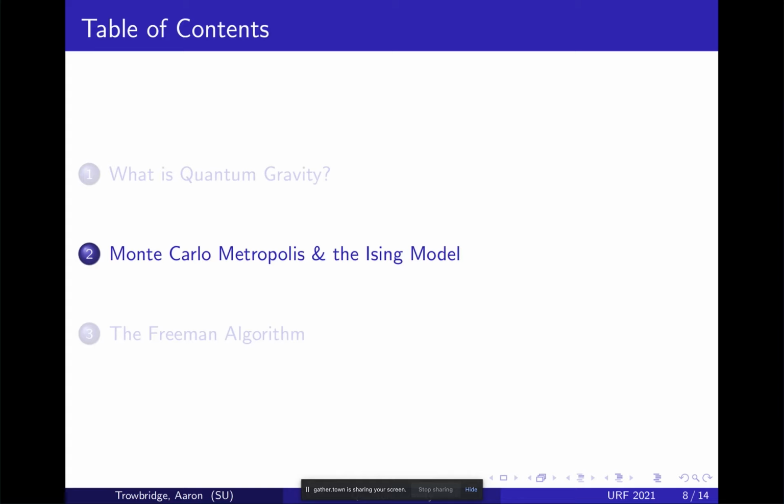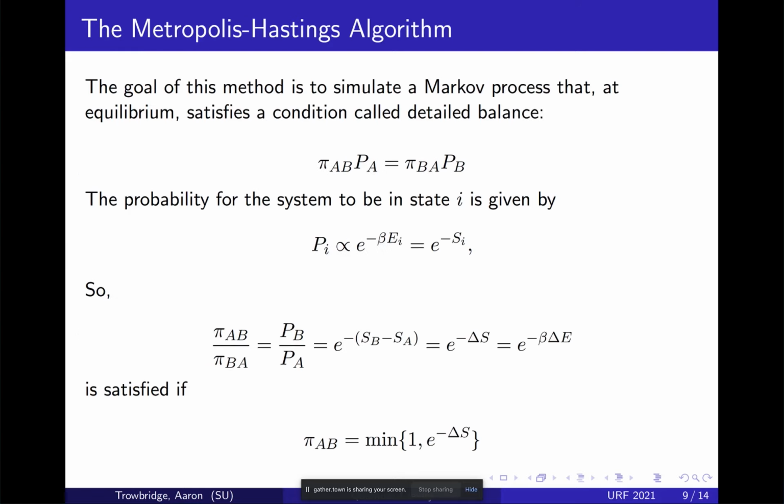So now Monte Carlo, Metropolis, and the Ising model. How do we evolve this? We need to randomly flip things, so we need to figure out the probabilities of how to do that. I think Carter already talked about Monte Carlo, Metropolis. This is a short derivation of the Monte Carlo or the Metropolis-Hastings algorithm, which I'm not going to go too far into, but basically we're interested in finding the transition probability. It's the probability to transition from one state A to the next state B.